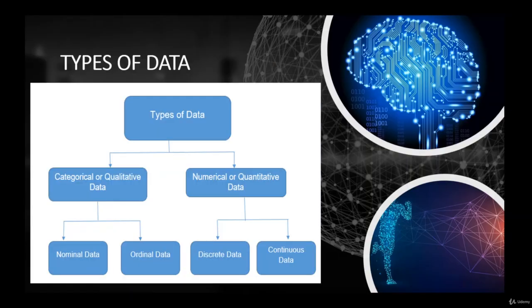The second thing that we are going to talk about today would be the types of data, because once again, this is a huge part of our data part. So types of data, there are two principal categories. We have the qualitative ones, or the categorical. Basically, it's the same thing.